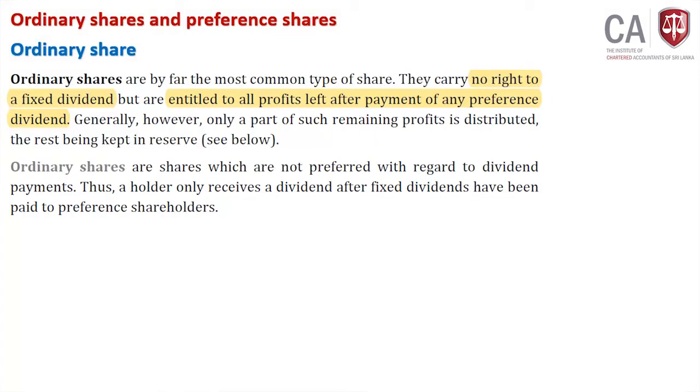After paying preference shareholders' dividends out of the profit you earn during the year, the entire remaining part you can enjoy as ordinary dividends, or part of it you will pay as ordinary dividends. But that payment is not fixed, right? Understand. So basically, in short, ordinary shareholders are the owners of the business. They have voting rights. They can appoint new directors. They can take business decisions, right? But preference shareholders don't have any voting rights. In that context, ordinary shareholders are the owners of the business, right? Fine.